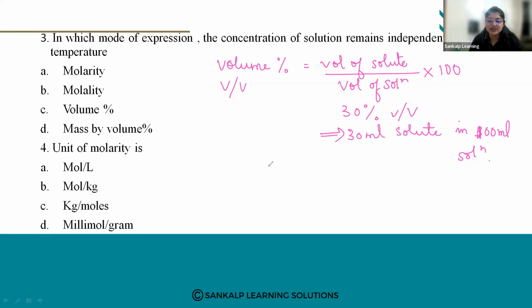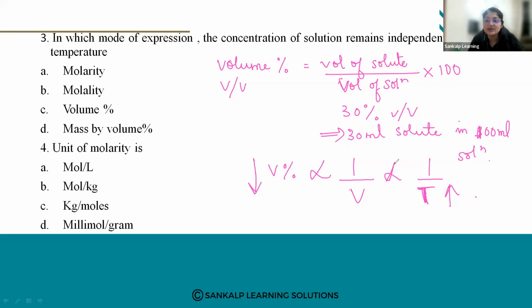Now for volume percentage, here also volume is there. So volume percentage is inversely proportional to volume, and volume is directly proportional to temperature. If you increase the temperature, volume percentage will decrease.